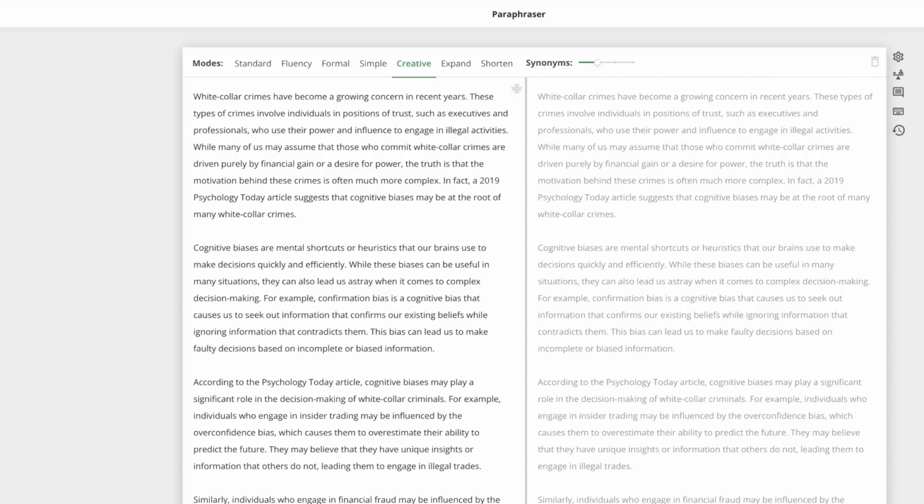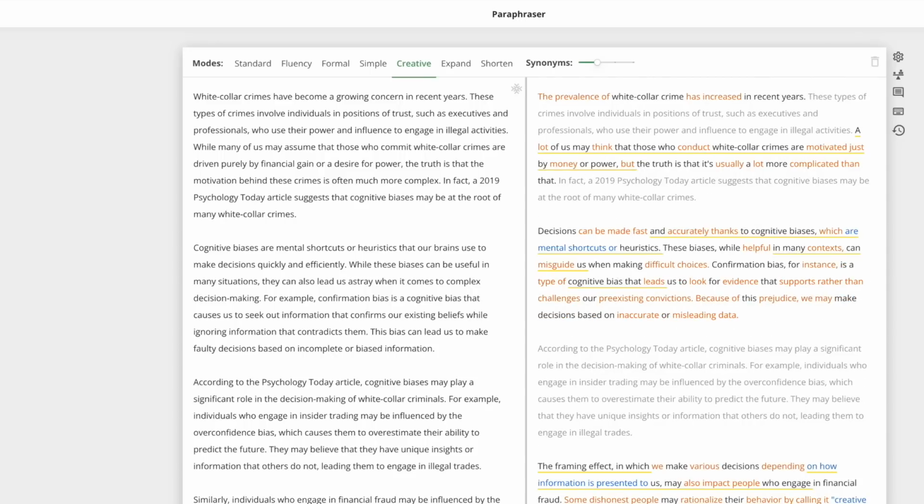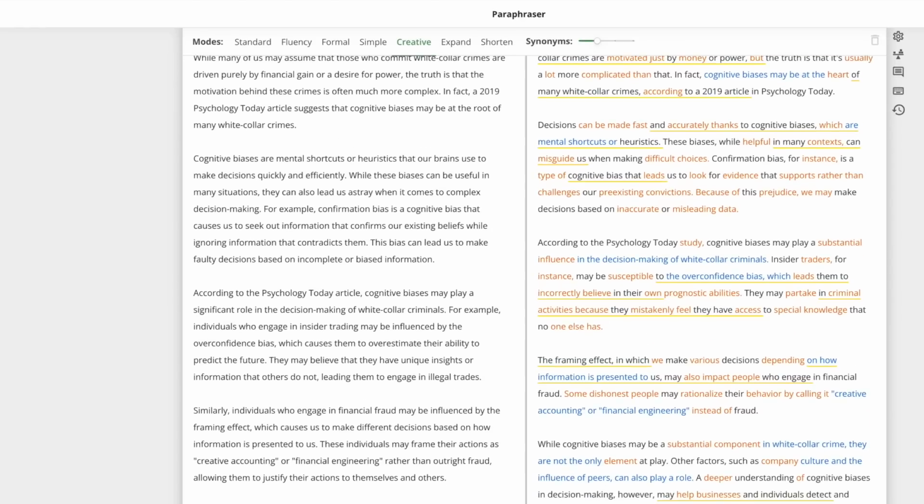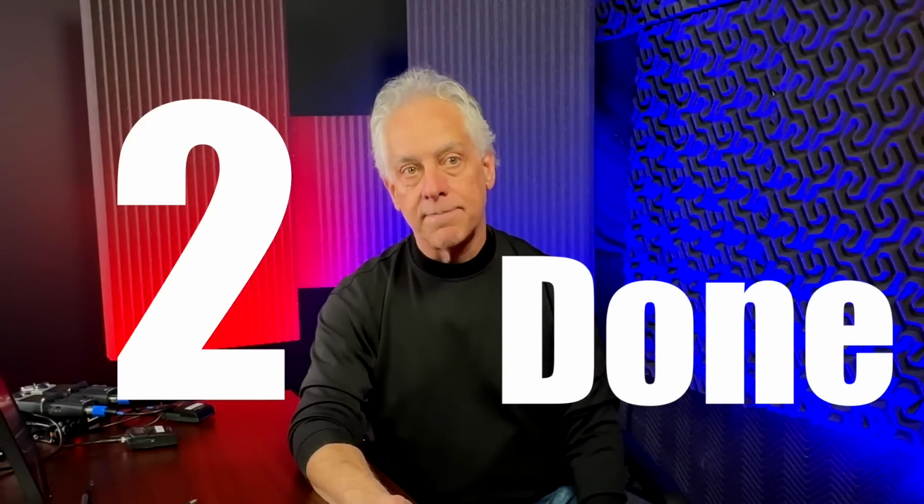Now notice on the screen, I've selected creative as the style of paraphrasing I desire. You can choose standard, fluency, formal, simple, creative, expand, shorten. There are so many tools. But in seconds, QuillBot has paraphrased my original content for me, and now phase 2 is done. Remember, I said 4 phases. Now on to phase 3.